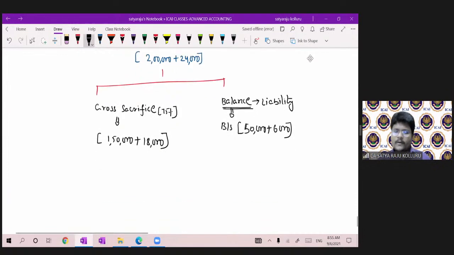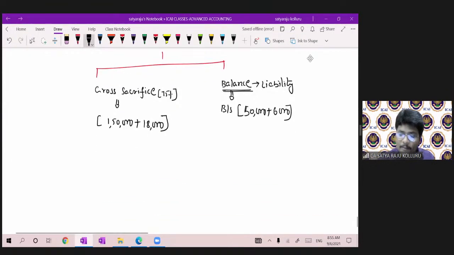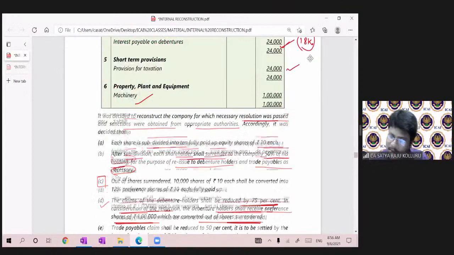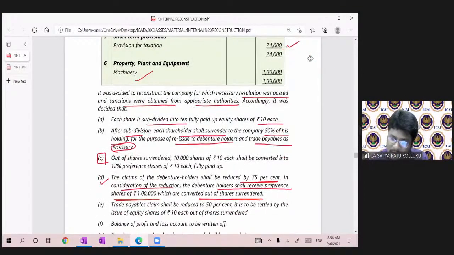Now, sir, gross sacrifice 75%, we will agree. But what he is telling is, sir, we sacrificed to the extent of 1,68,000, and as a result we are expecting something from you, worth 1 lakh.